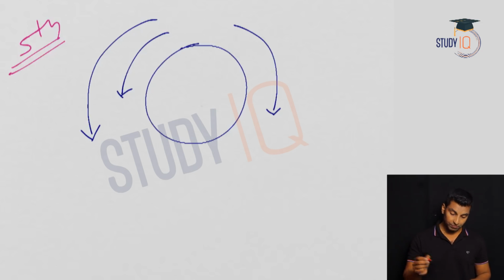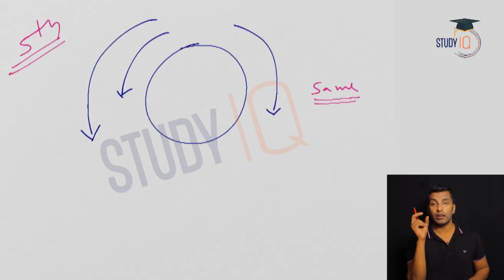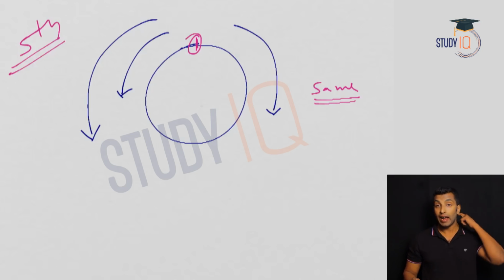First case, if they are running in the same direction, what happens if the speeds are the same? Two persons start from this point, let's suppose this is the starting point, and if their speed is the same, they will always run together, meeting together always. So there won't be any question based on the same speed. If you are running in the same direction, the speed has to be different if you need to make a question.